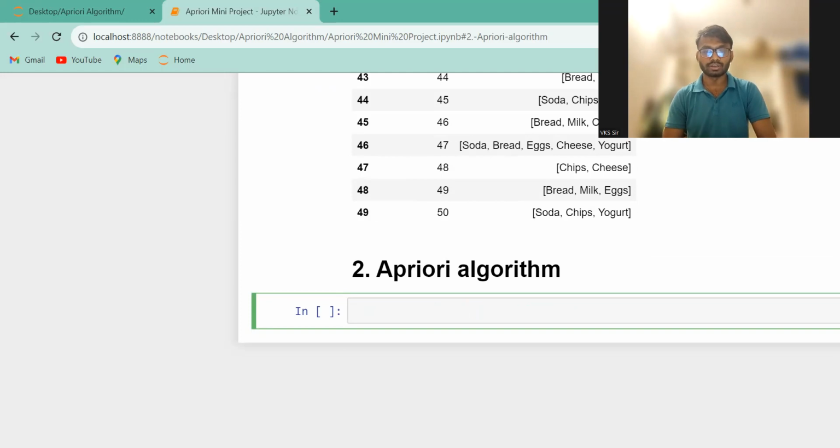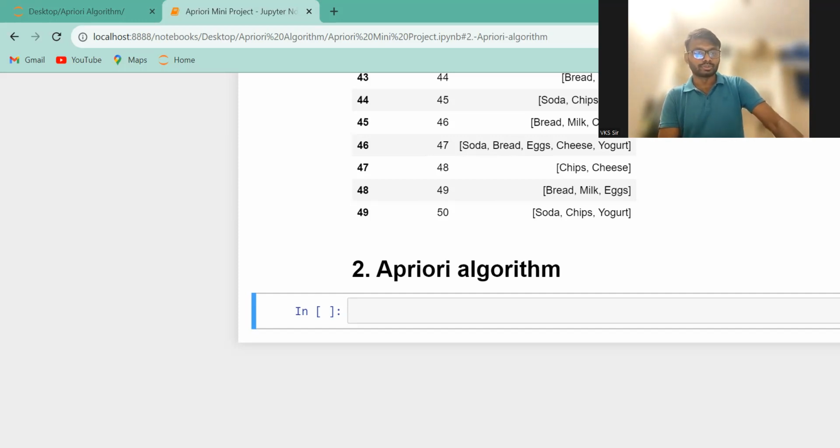As you know, there is a string inside the items. So we have to find out the support. I think you are already familiar with the name support. So we have to find out the support.